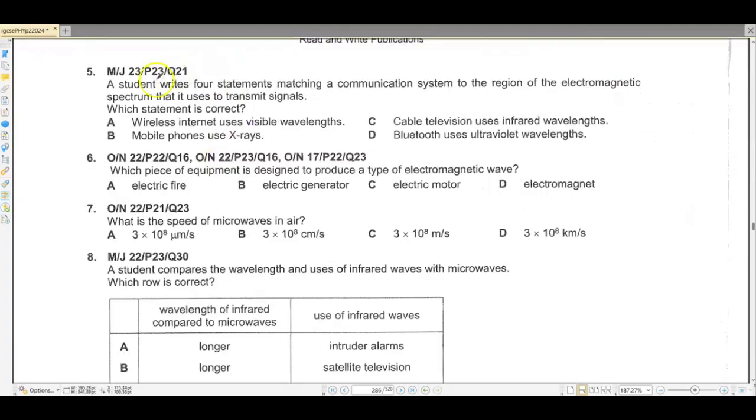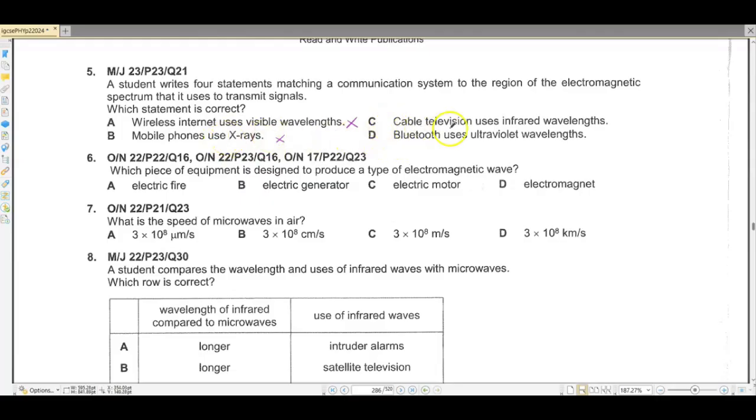Question number 5. A student writes 4 statements matching a communication system to the region of the electromagnetic spectrum that it uses to transmit signals. Which statement is correct? A. Wireless internet uses visible wavelengths. No, they don't use visible wavelengths. Mobile phone uses X-rays. No, they mostly use microwaves, and for some functions like Bluetooth, etc., they use radio waves as well.